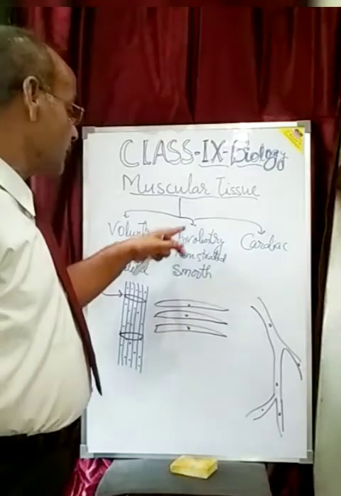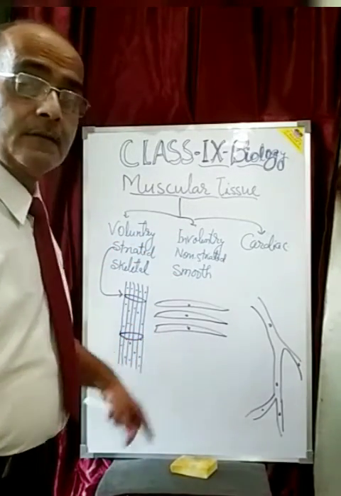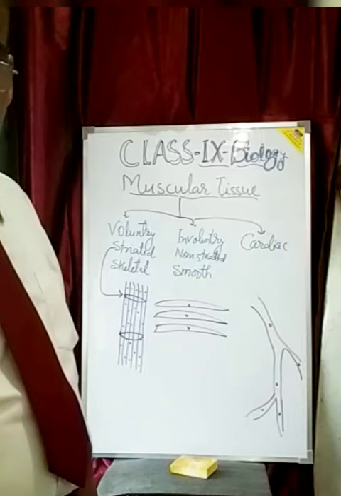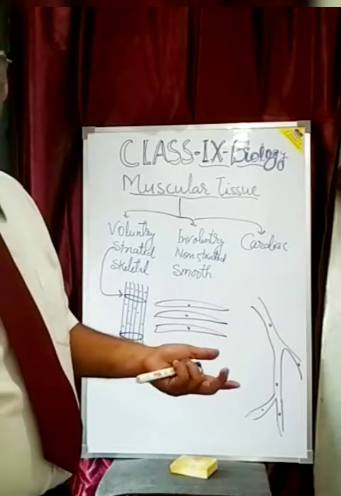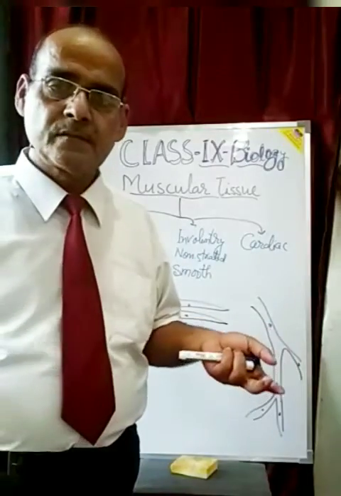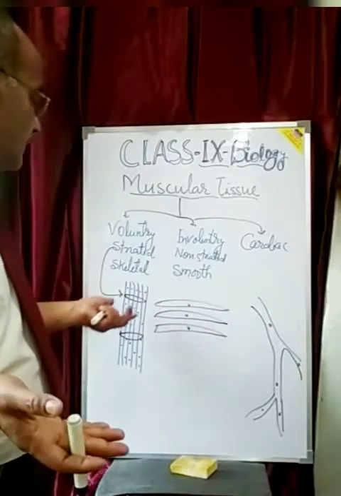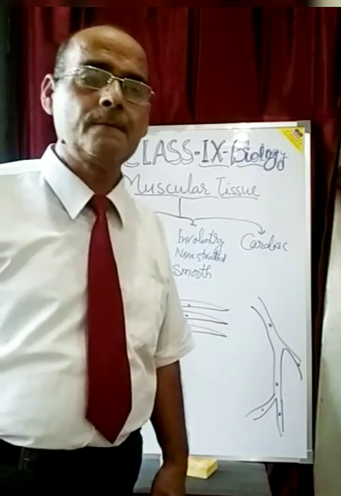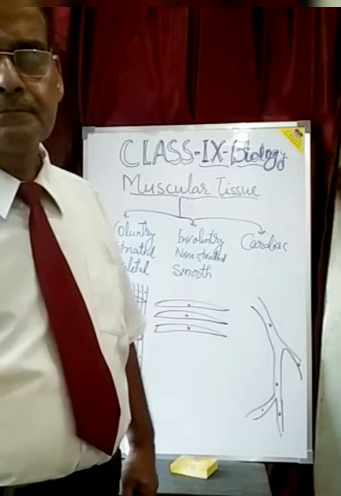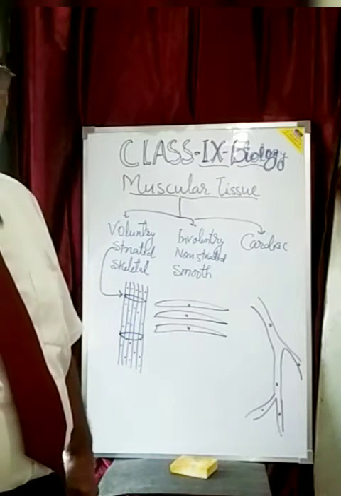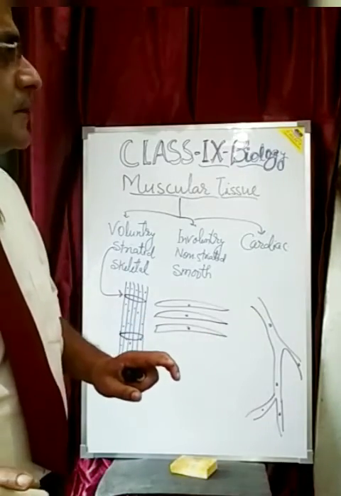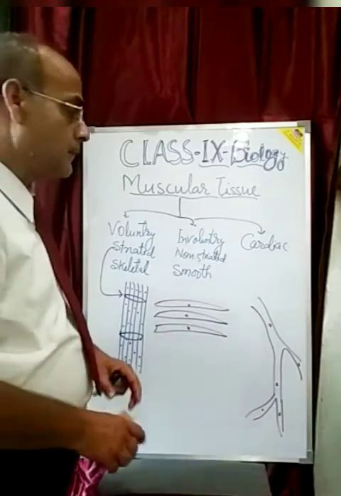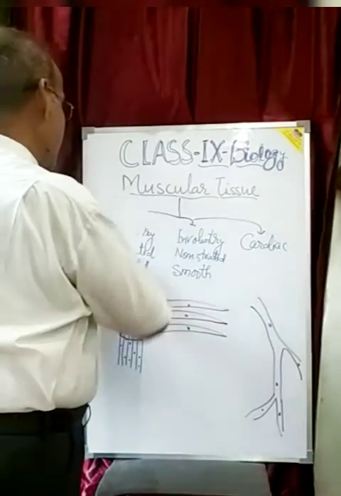And smooth muscles, which are found in the organs, are uninucleated, with no striated bands, and they are for the functioning of different organs of the body. In striated muscle, striations are there, the muscular fibers are elongated, and they are specialized for the physical body. So dear students, these are all about the muscular tissue, and now very shortly we will come to the connective tissue.